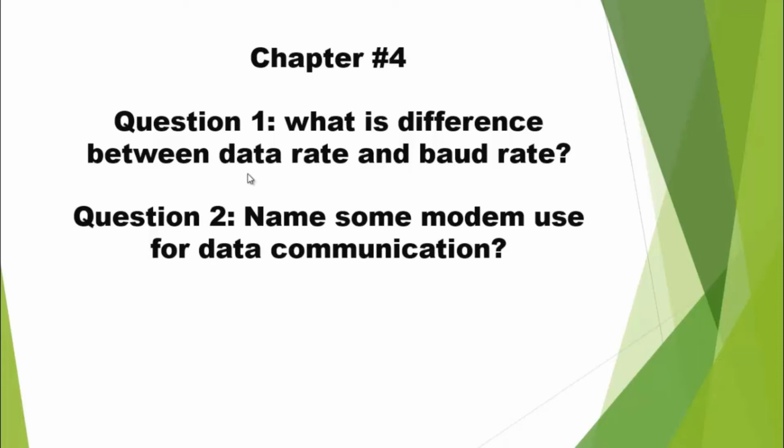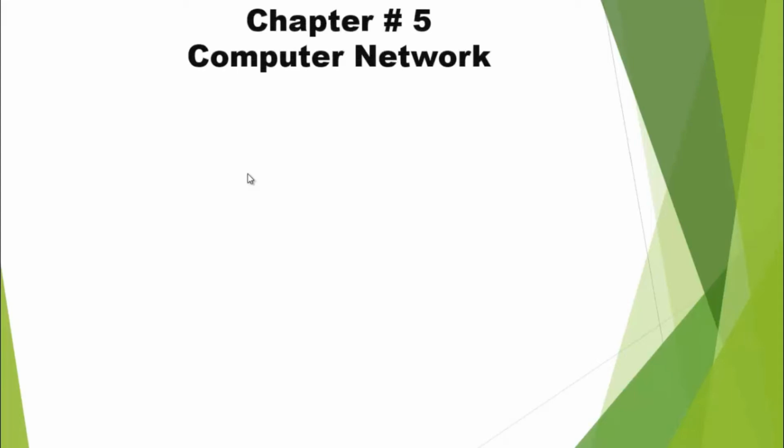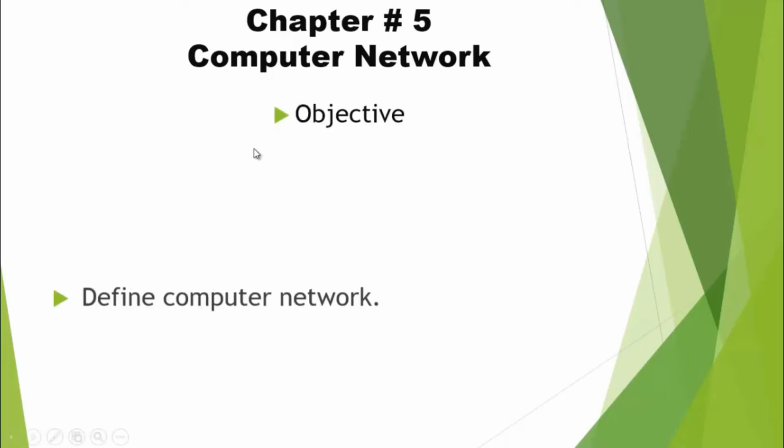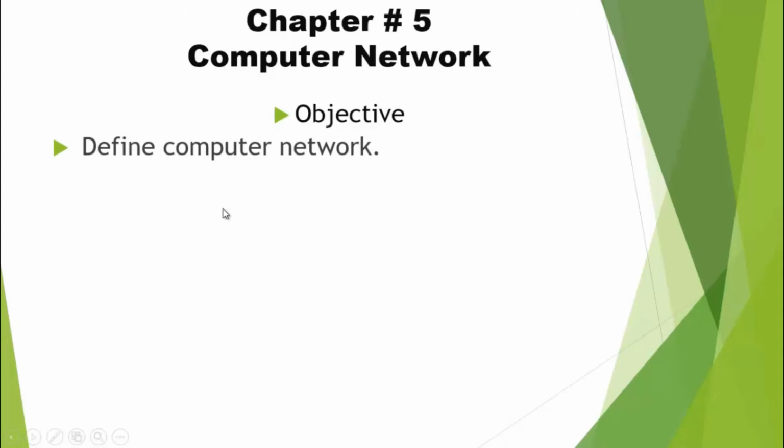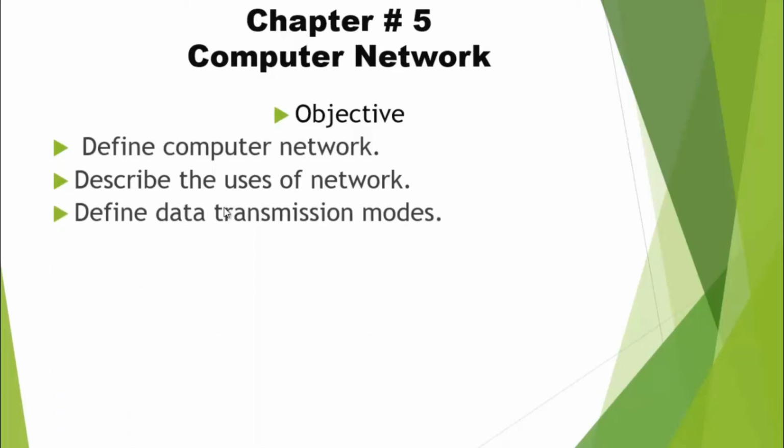Now we are going to start another chapter, that is computer network, chapter number 5. In this chapter you will learn about the computer network, what is meant by a network and what is meant by a computer network. So the objective of this chapter is to define computer network. After completing this chapter, students will be able to define computer network, then describe the use of network, why we use a network, and what are the advantages of a network.